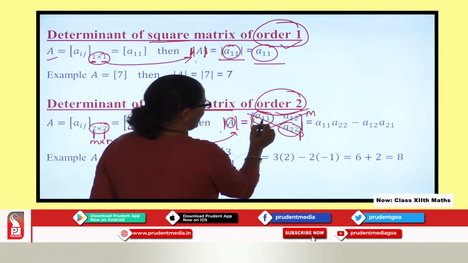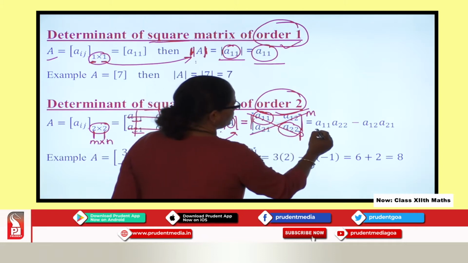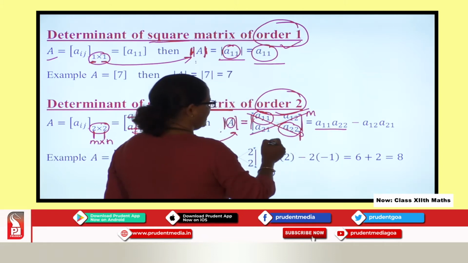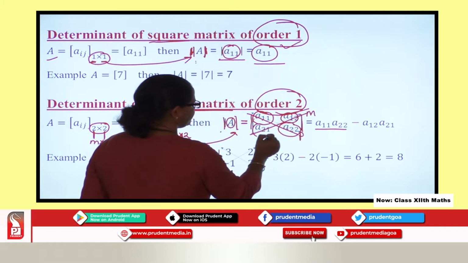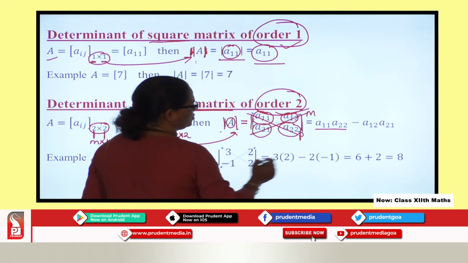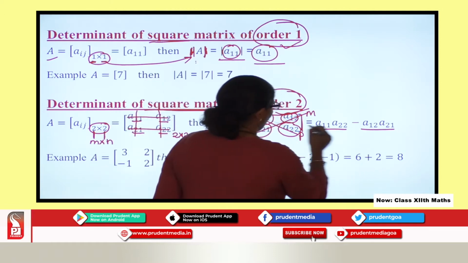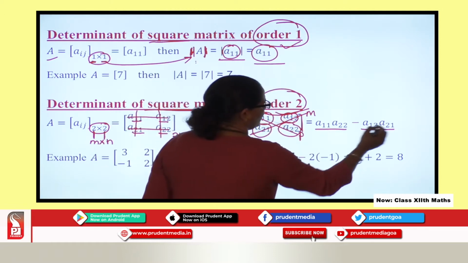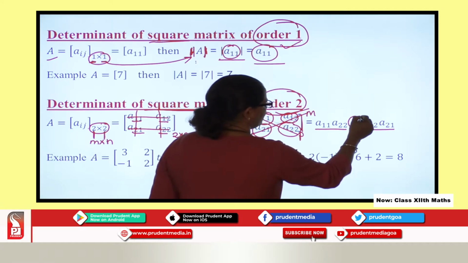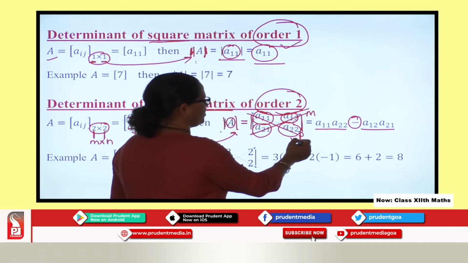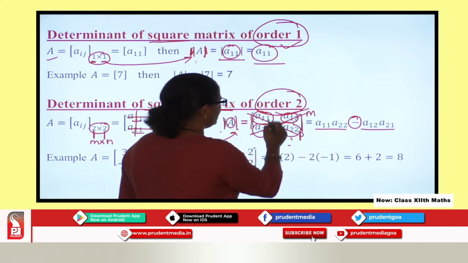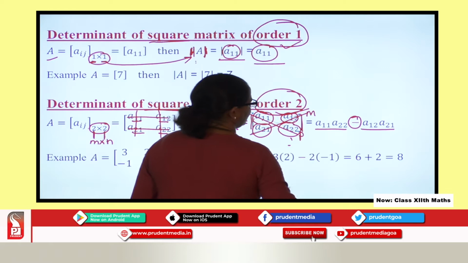So you can see A11 into A22 minus, we multiply the entries of the minor diagonal. So you can see over here A12 into A21, with what sign? With a minus sign in between.